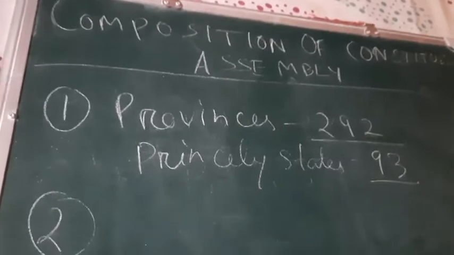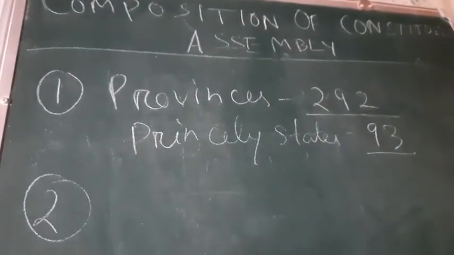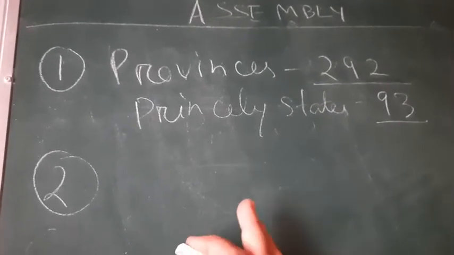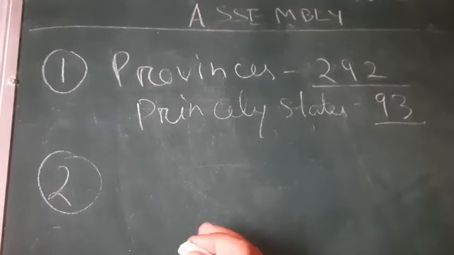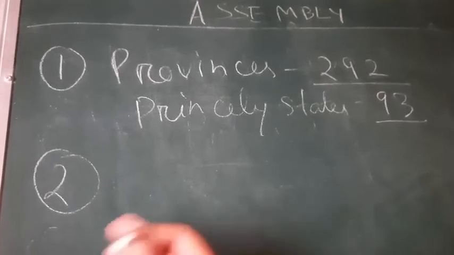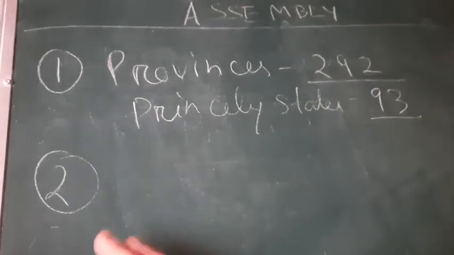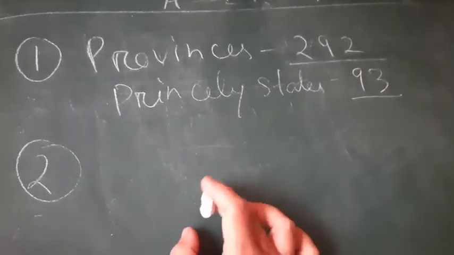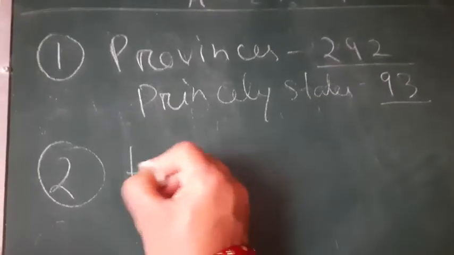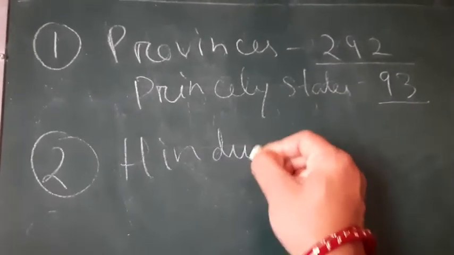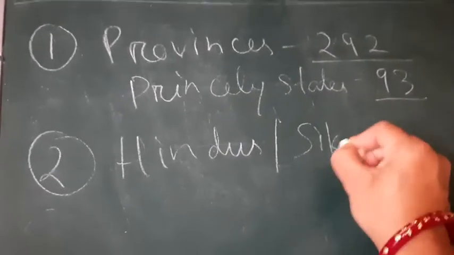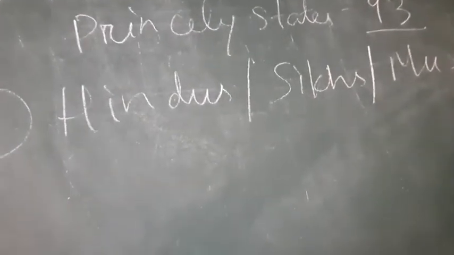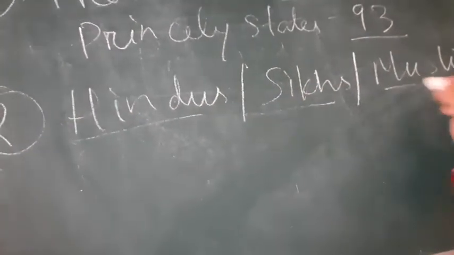The second criteria was that the members would be distributed. The members of all the provinces would be distributed among the three main communities, that is Hindus, Sikhs and Muslims, according to their proportion of population.